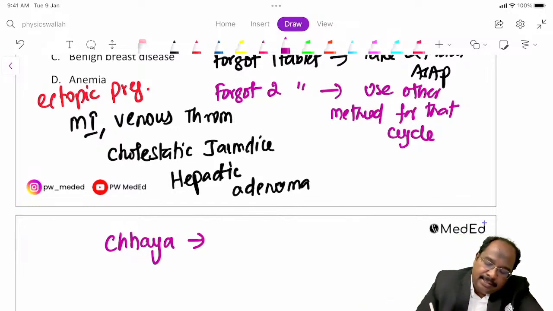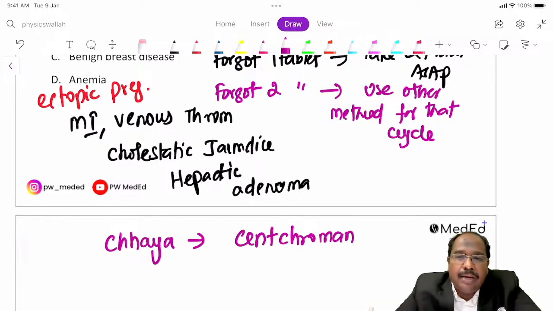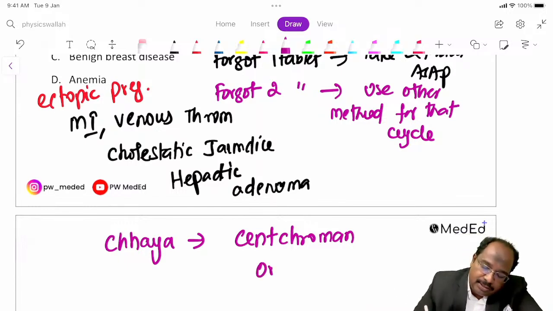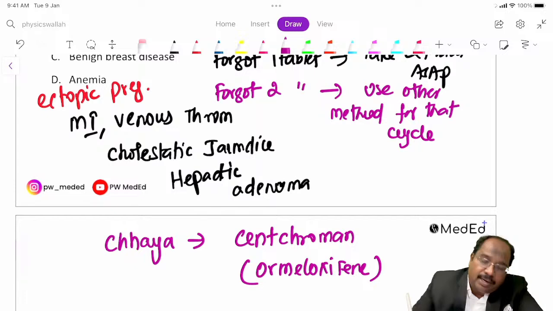Chaya is, yes, it is Centroman. It is a non-steroidal oral contraceptive, guys. It's a non-steroidal OC pill we are using. Its composition: it contains ormeloxifene.